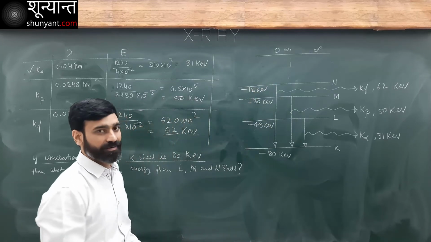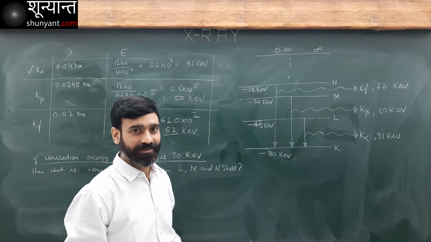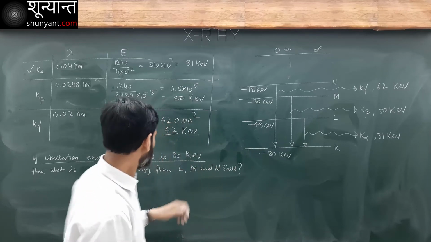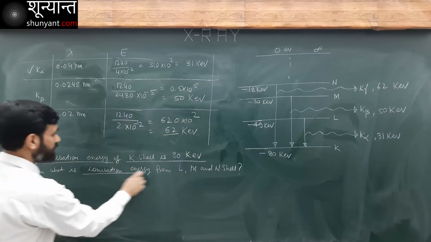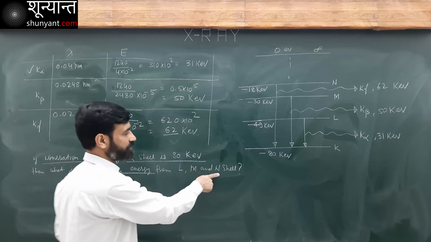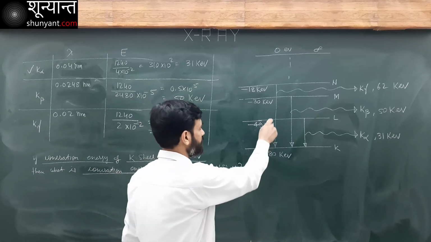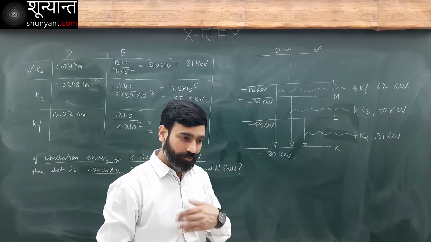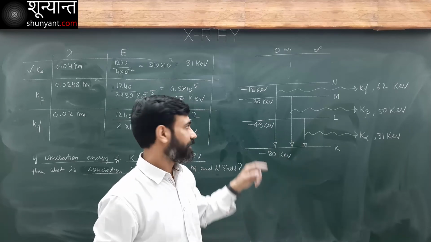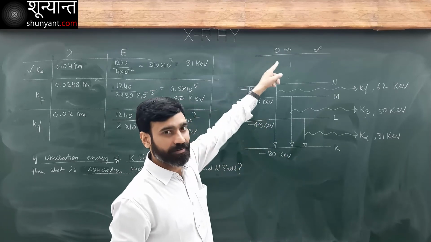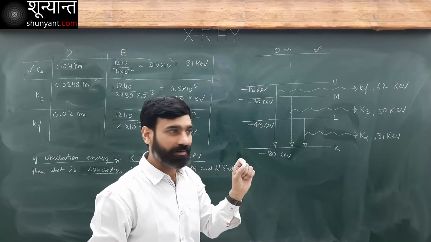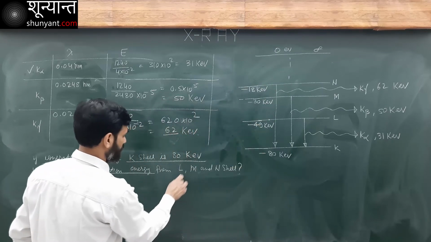What are these? These are the energies of the different states. If I want to find ionization energy from L, M and N shell, my electron is here in L shell. I want to make it free, send it to infinity. How much energy is required? It will be 49 kiloelectron volt.